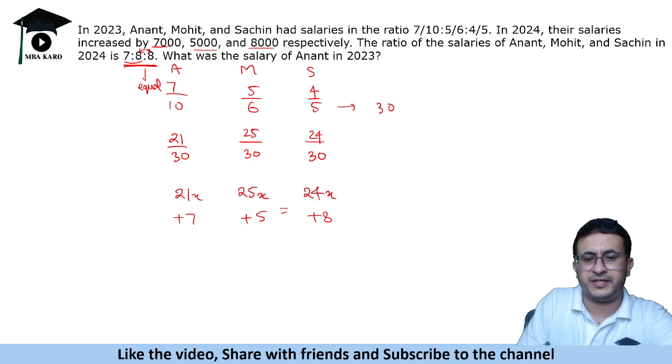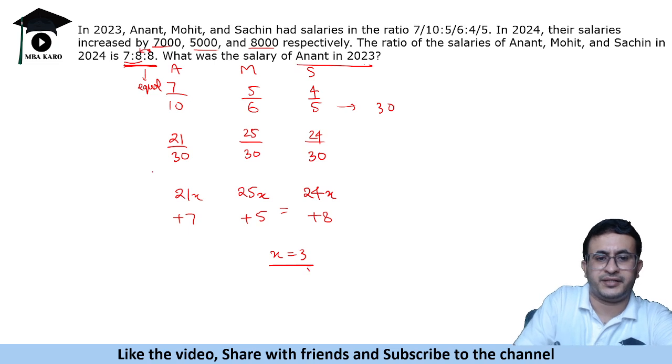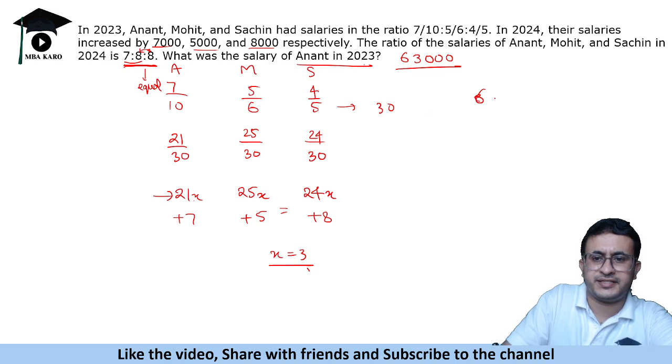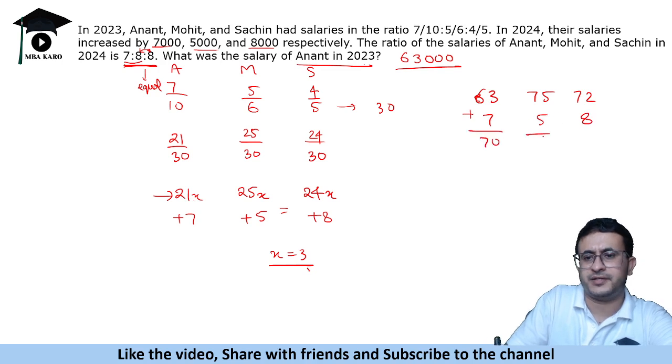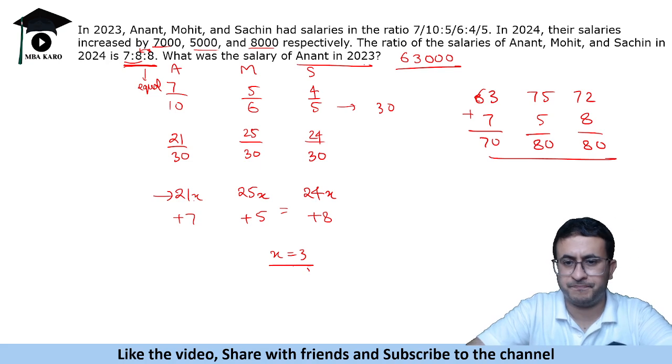So 25x plus 5 is 24x plus 8. So this gives you x equal to 3. Now x is equal to 3. It is saying Anant in 2023. Anant in 2023 is x into 21, that is 63. So the answer is 63,000. You can verify also. So here it is 63 and 75 and 72, and if we add 7, 5 and 8, this becomes 70, this becomes 80 and this also 80, right? But you do not need to do this verification check, you just need to find the value of x and tell the answer. Alright, I hope every one of you got this question correct by yourself itself.